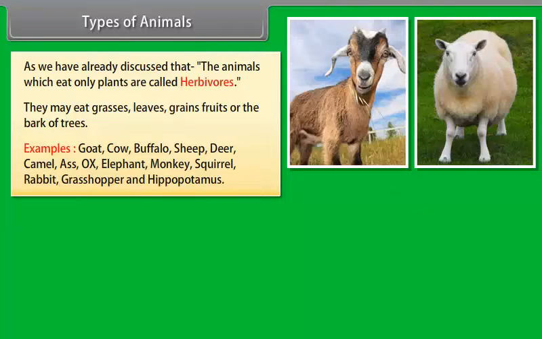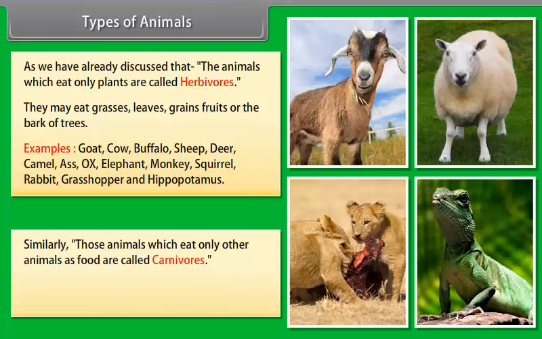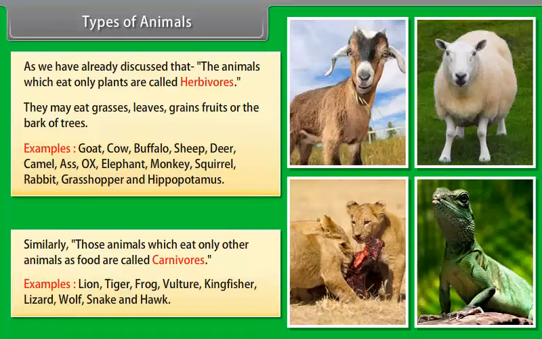Examples: goat, cow, buffalo, sheep, deer, camel, ass, ox, elephant, monkey, squirrel, rabbit, grasshopper, and hippopotamus. Similarly, those animals which eat only other animals as food are called carnivorous. Examples: lion, tiger, frog, vulture, kingfisher, lizard, wolf, snake, and hawk.